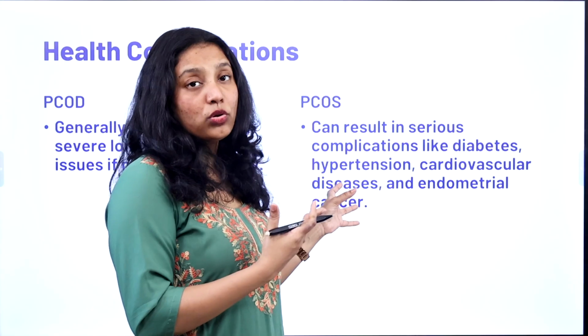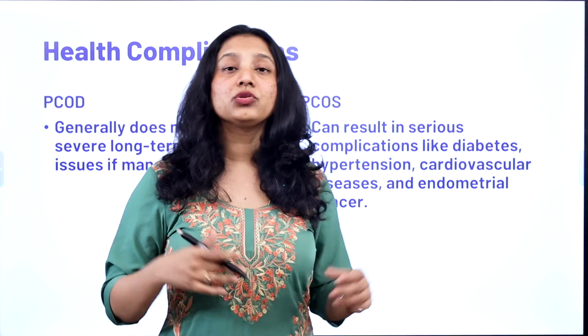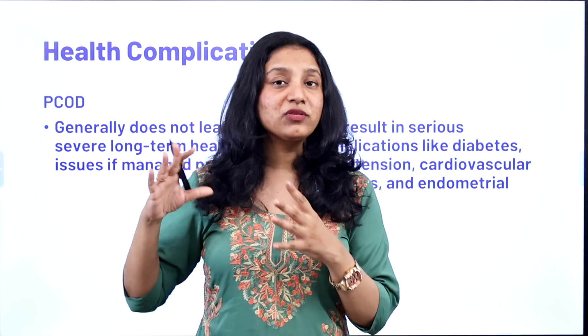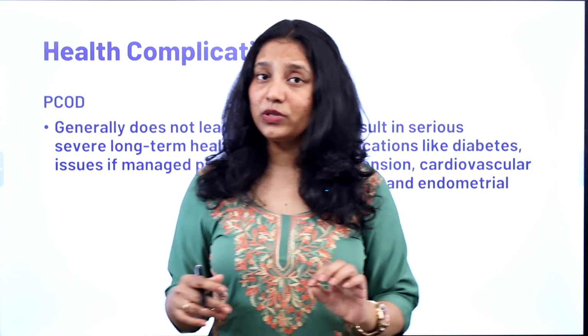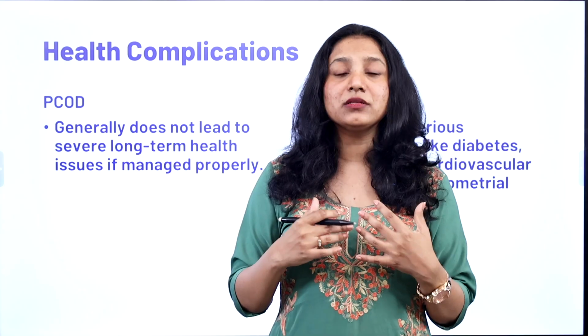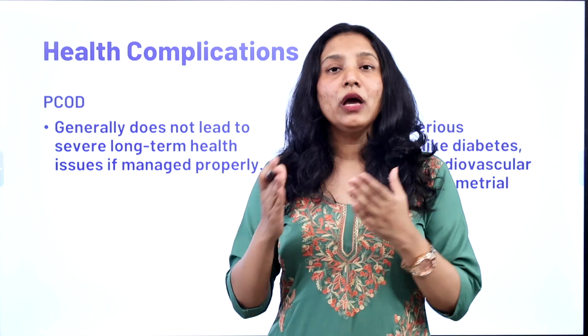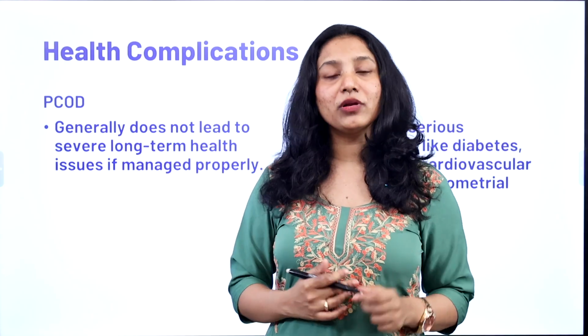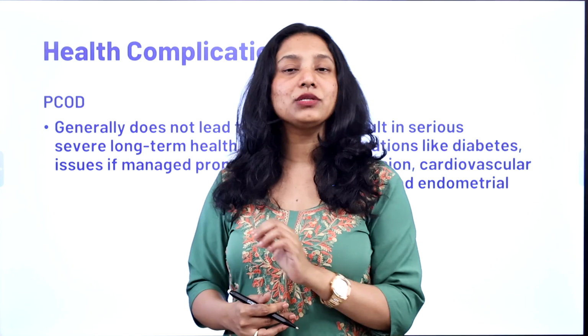You can also be prone to endometrial cancer as well. So PCOS comes with a lot of baggage. But if you're someone who's suffering from PCOS, you don't have to worry that you will get all of these diseases. It depends upon your genetic makeup and your lifestyle also. So make sure, if you are a PCOS patient, to contact a doctor as soon as possible.